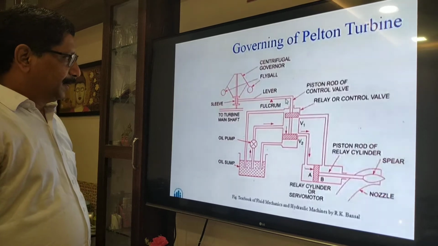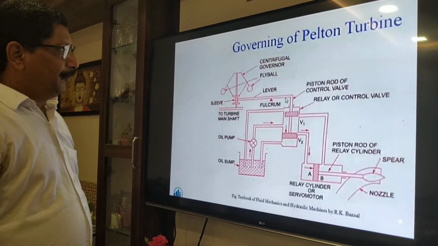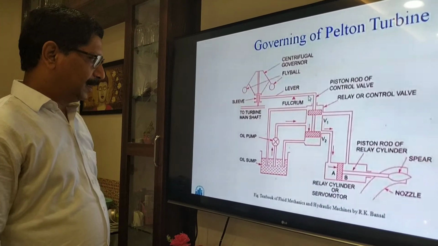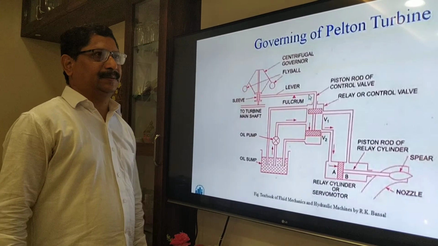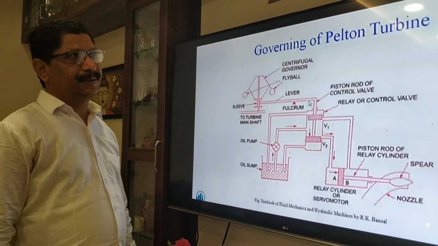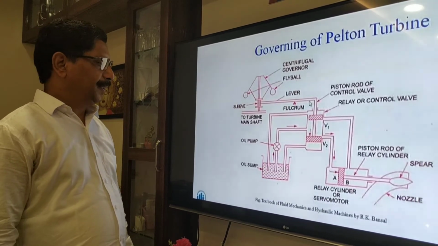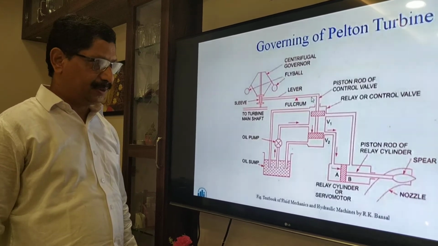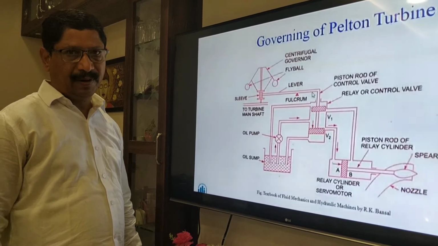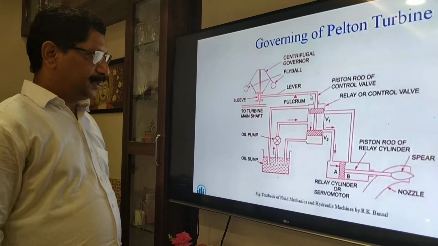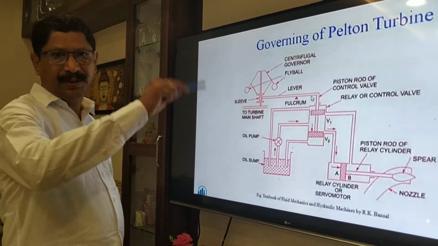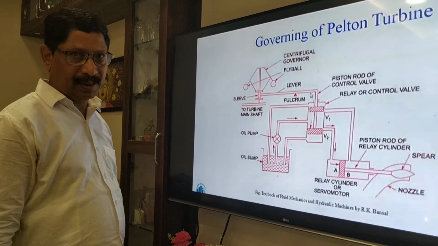Friends, this is again a very important topic, that is governing of hydroelectric power station. Now, what is governing? Let me tell you, let us study some background. We know the load on the power station doesn't remain constant because the requirement of all customers never remains the same, isn't it? So the load on the power station is always fluctuating. I have taught you already in the class.